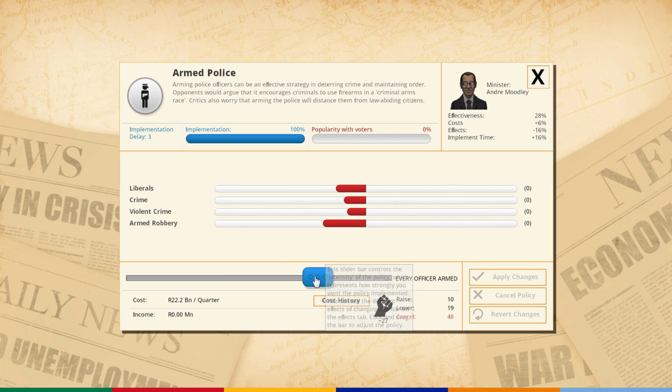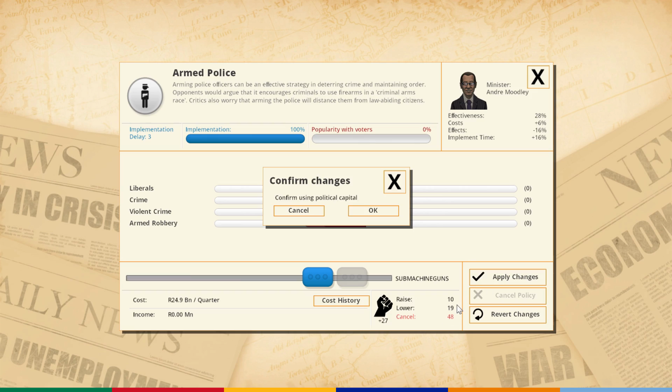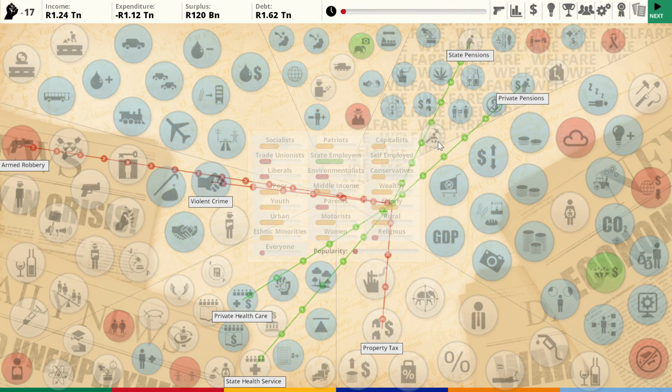Never mind. I know that if we were to increase this to submachine guns, liberals will not like us, and that's actually okay. But crime will go down, violent crime will go down, and armed robbery will go down, which means that for the most part, the conservatives will be very happy with that. I'll spend an extra $4 billion. I don't know if I want to go all the way up. Maybe let's spend an extra $3 billion just to get this to this point here. This is going to cost us about 10 political capital, and that's fine. I'll do that for now.